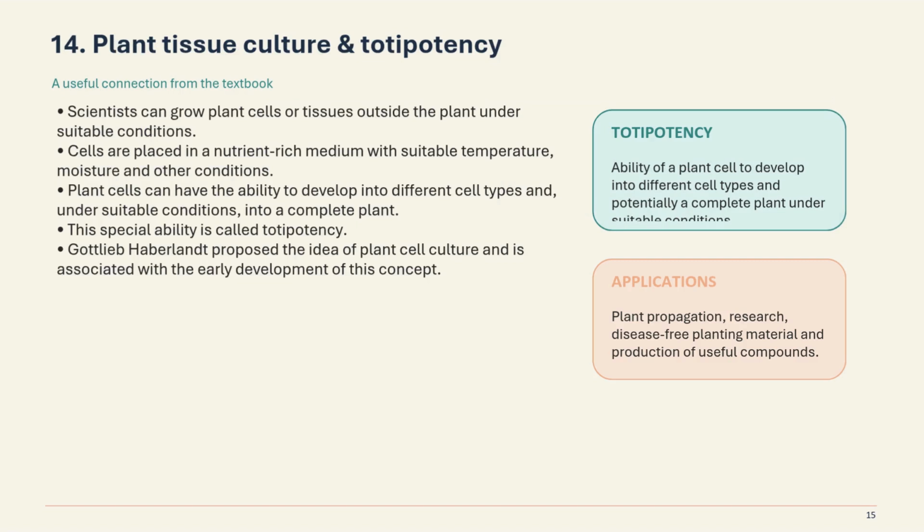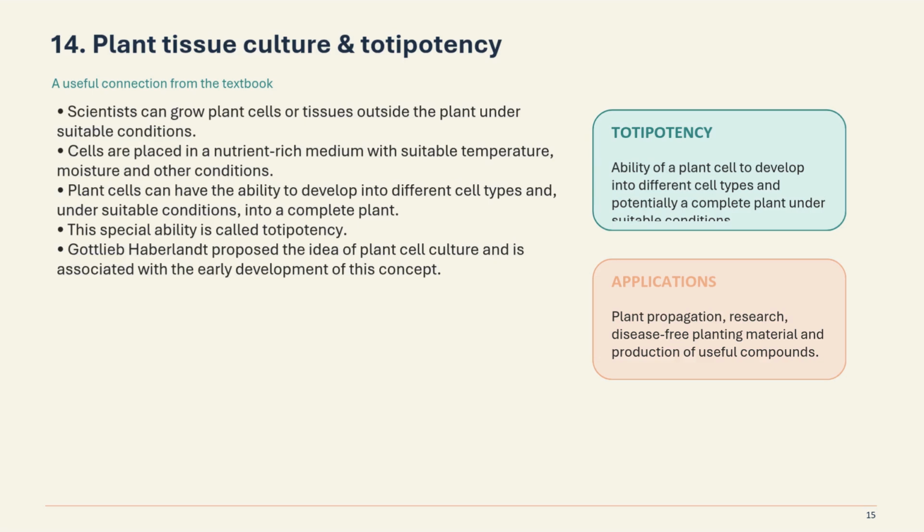Now, plant tissue culture and totipotency. Scientists can grow plant cells or tissues outside the plant under suitable conditions. Cells are placed in a nutrient rich medium with suitable temperature, moisture, and other conditions. Plant cells have the ability to develop into different cell types and, under suitable conditions, into a complete plant. So, scientists are able to grow plant cells or tissues not only in the plant but in other suitable conditions also.